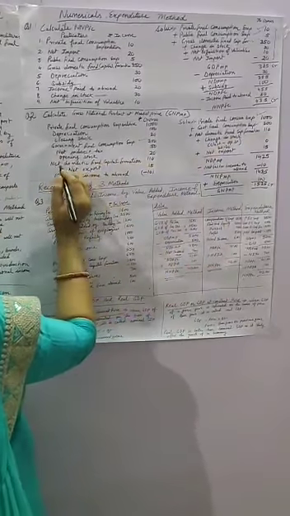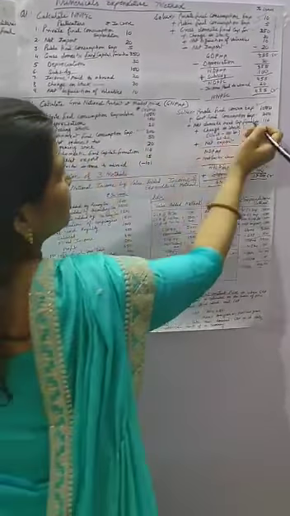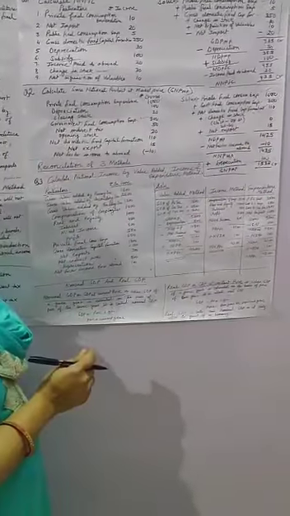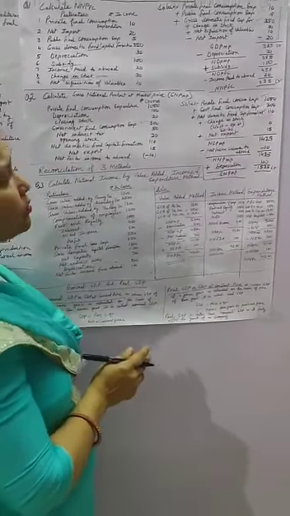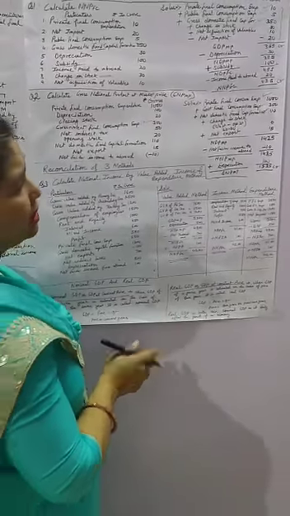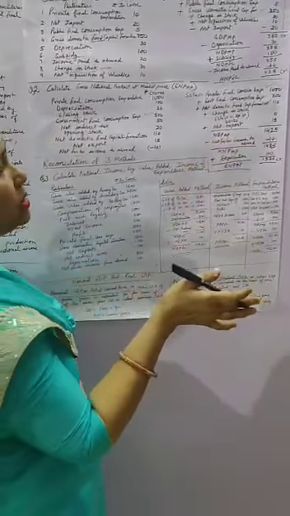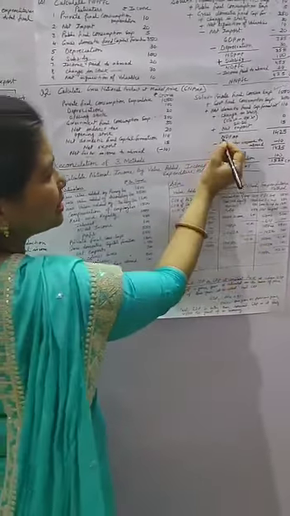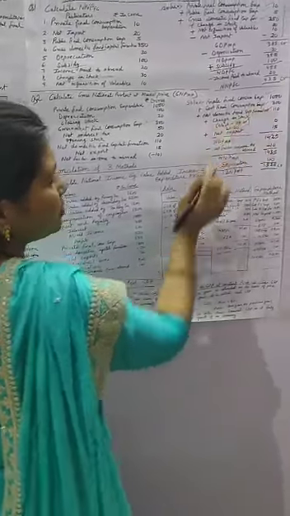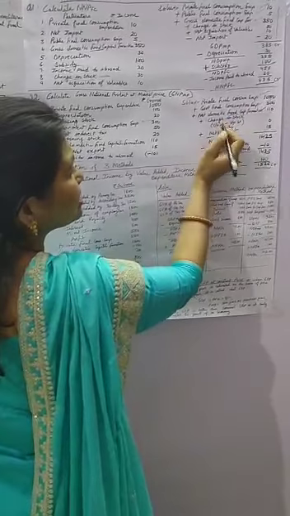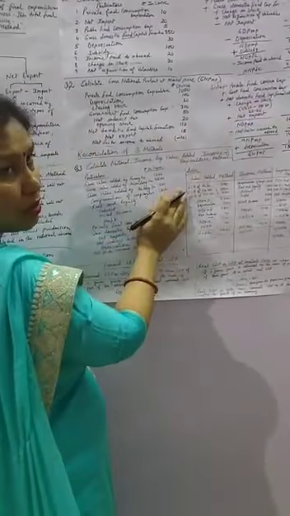Then net domestic fixed capital formation is given. Here in place of gross domestic capital formation, net domestic fixed capital formation is given. So when net value is given in place of gross, the answer will be NDP. So no need to exclude depreciation from it. Already it is the net value when the net domestic fixed capital formation is given. Again, the word fixed is there here. Fixed capital formation is given, so you have to include the change in stock also.